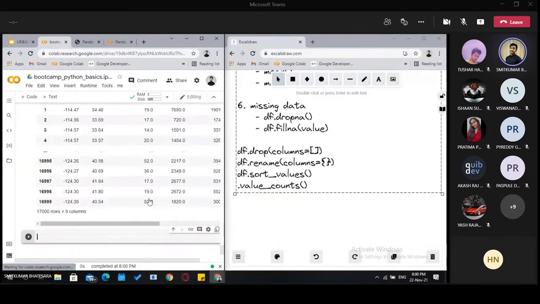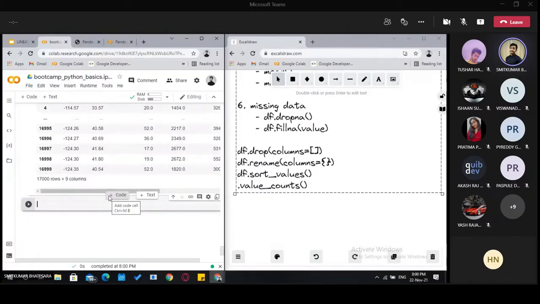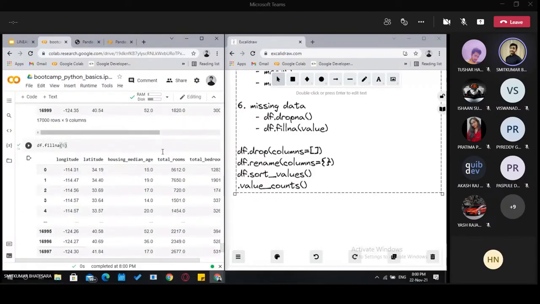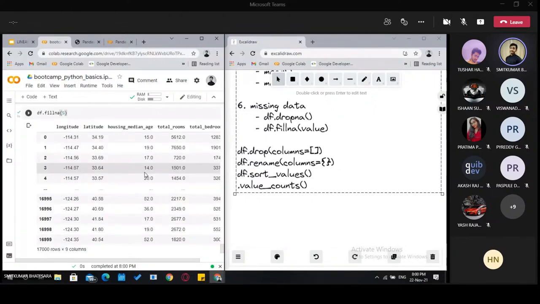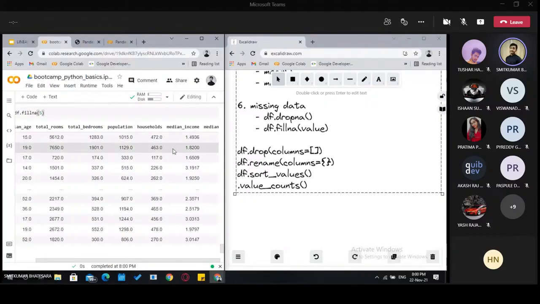And at last we have a bunch of other methods as well. df.drop. If we see that there are some useless columns, like in this data set, I don't think there would be, but let's just consider that households is useless.